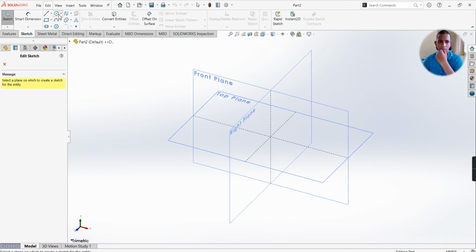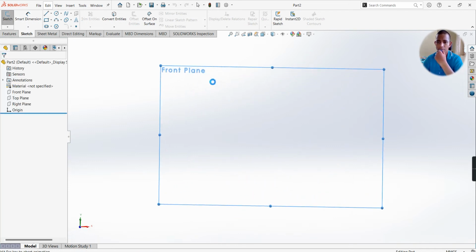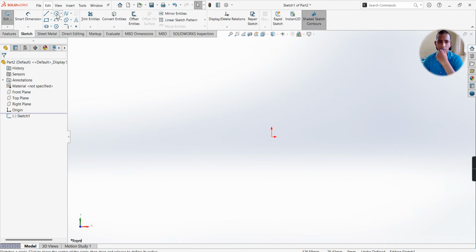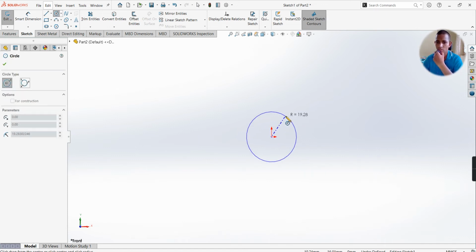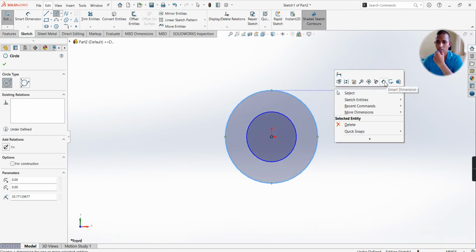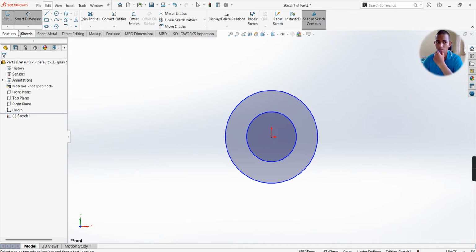Select sketch. Select front plane. Take a circle command. From origin point, draw two circles. Right click, go for dimension, or else here you can find the dimension command.